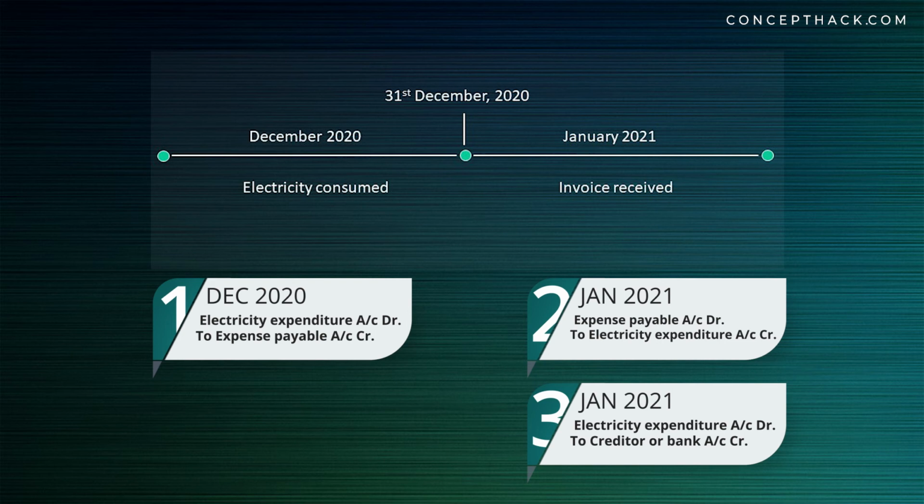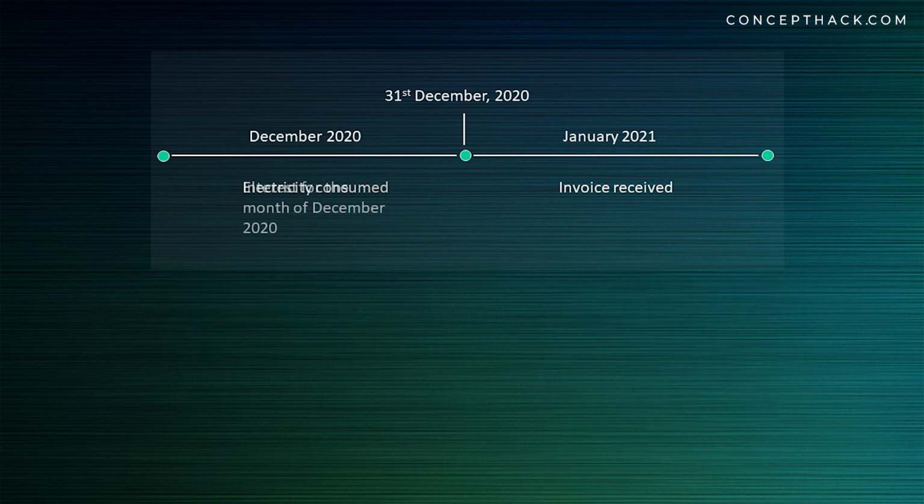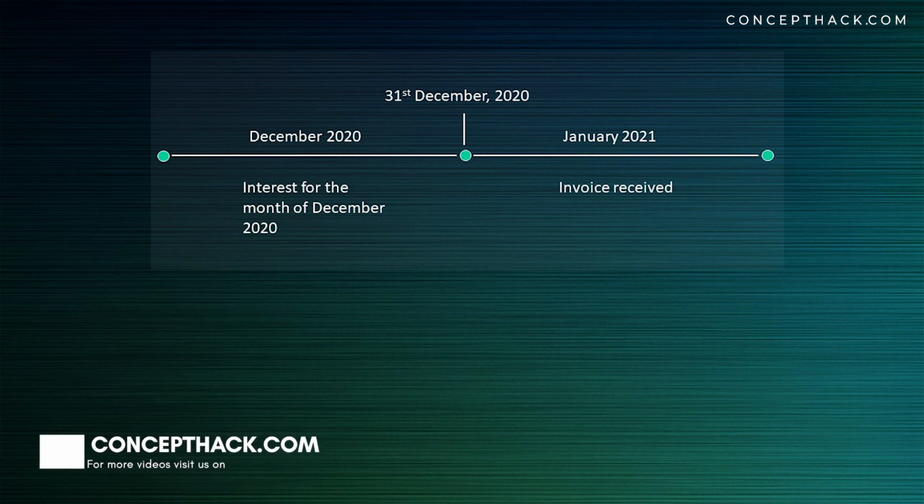This is how we make sure that the expenditure is recorded in the accounting period in which they are incurred. Electricity account is debited and credited in the month of January 2021. That is how both the accounts are getting set off with each other. Another good example of accrued liability is interest on loan. Let's say interest on loan for the month of December 2020 will be calculated by our lender in the month of January 2021. So we'll be receiving the invoice in the month of January 2021.